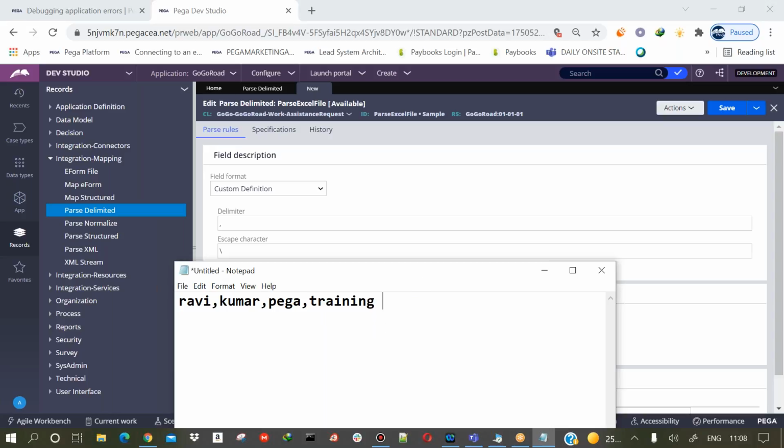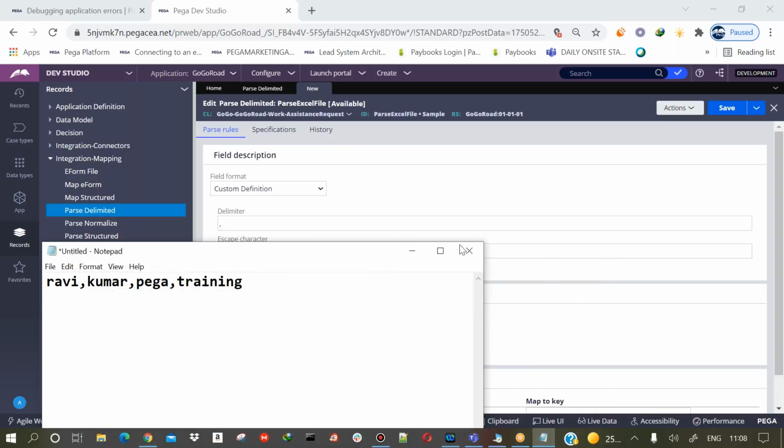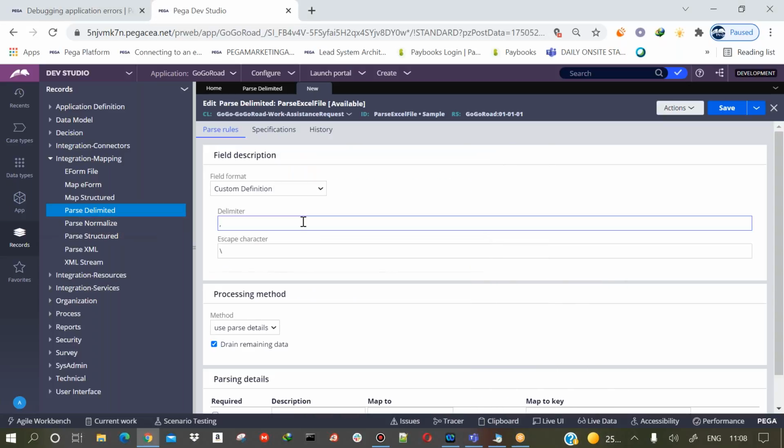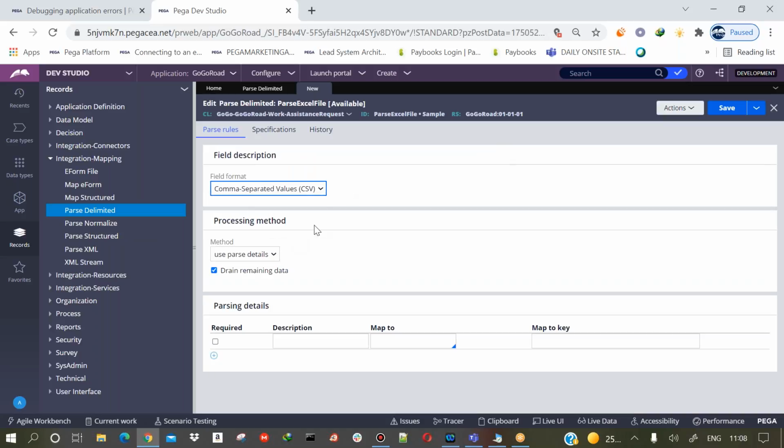It means in HTML it will be like this, right? This is the escape character. That means what is the symbol which will indicate that it is a new line? That is nothing but the escape character here. So if you are not using CSV files, then you need to use these options. I am assuming that I'm going to use CSV data, so that's the reason I am giving it directly like this.